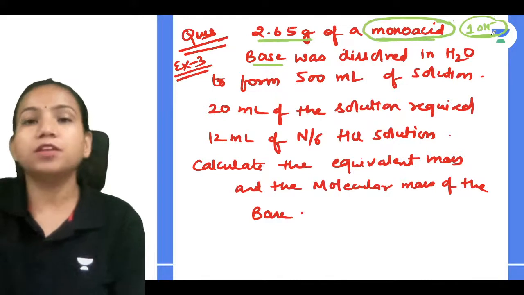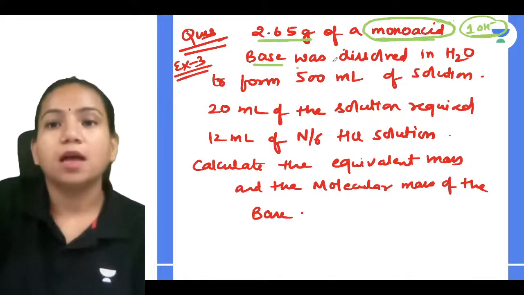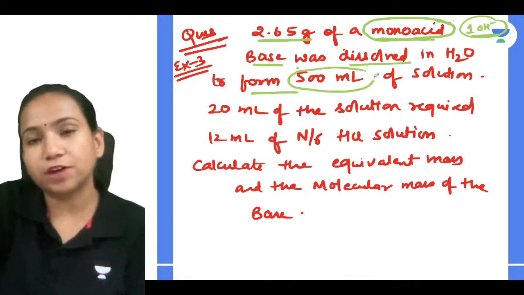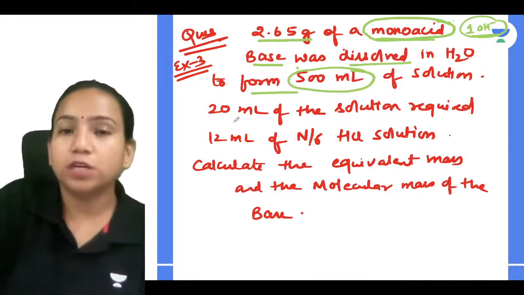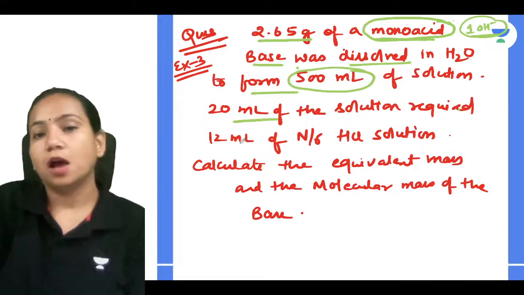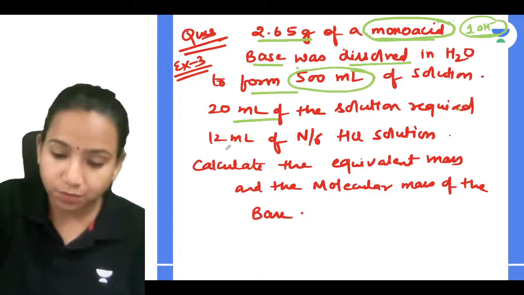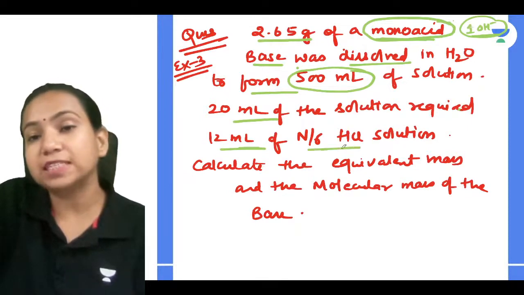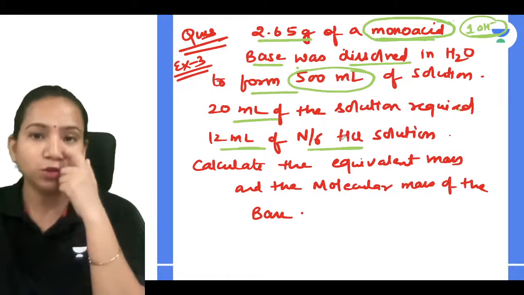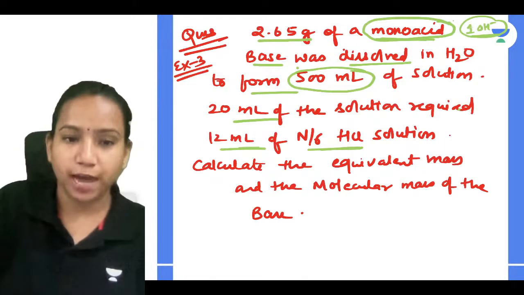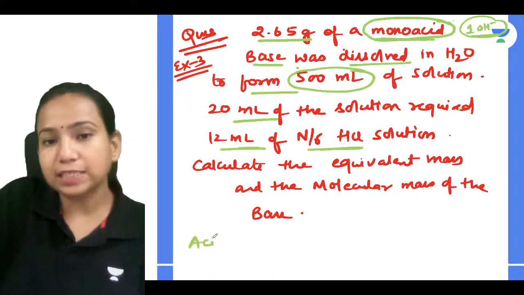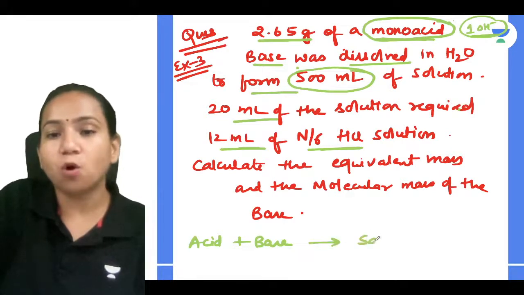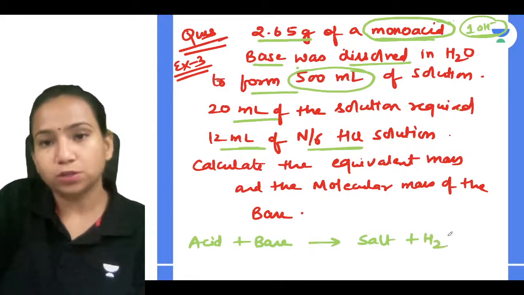They have given the mass of a base which you dissolved in water to form 500 ml of solution. Now they are saying you are taking 20 ml of the solution, which is required for 12 ml of N/6 HCl solution. So basically what you are doing is a neutralization reaction. You are taking acid, reacting with the base, and you are getting salt plus water.